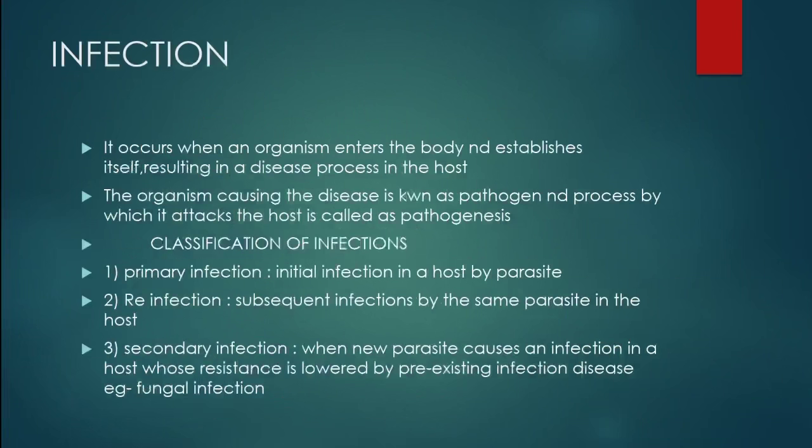So, infection is classified into various types. Let's see them one by one. Firstly, primary infection. It is the initial infection in a host by a parasite. Reinfection. It is a subsequent infection by the same parasite in the host. Secondary infection. When a new parasite causes an infection in a host whose resistance is lowered by a pre-existing infectious disease, for example, fungal infection.